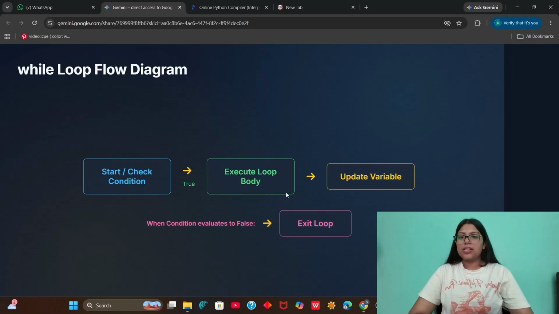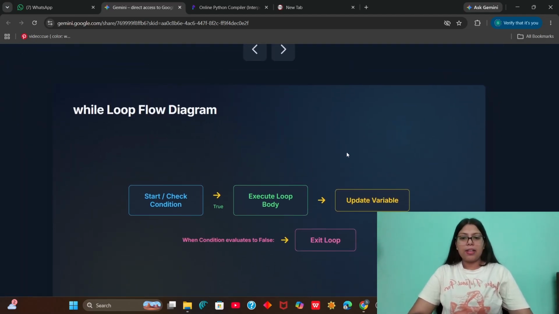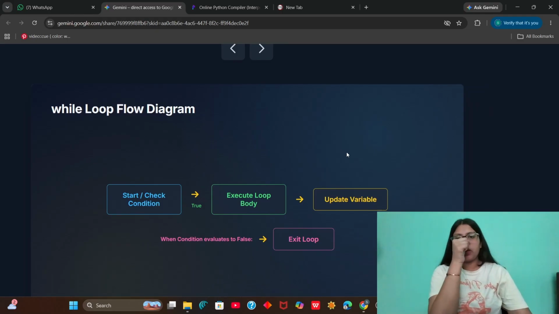So here is a flow diagram for how the while loop works. First we start the loop and we check a condition. If the condition is true, we execute the loop body and we update the variable. And lastly, when the condition becomes false, we exit the loop. Here, this is what you have to understand: that we need to update a variable, and I will show this using one example.